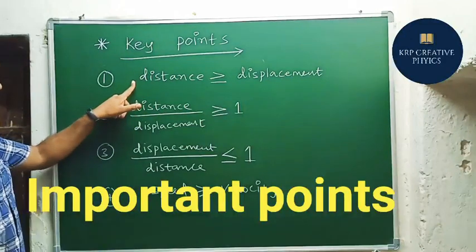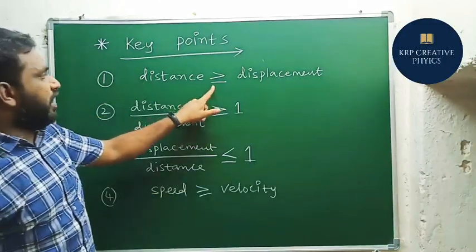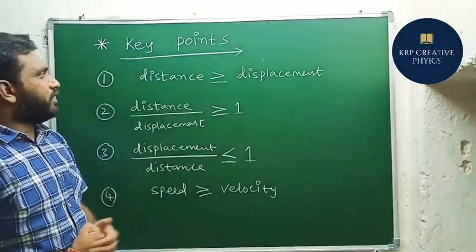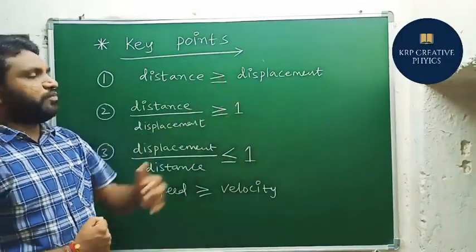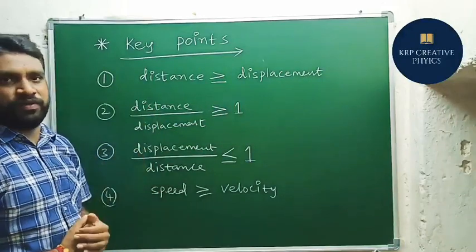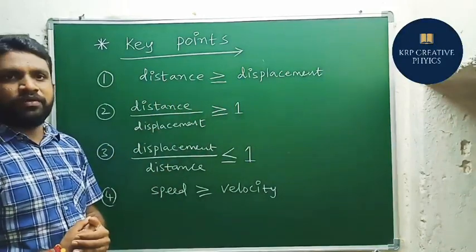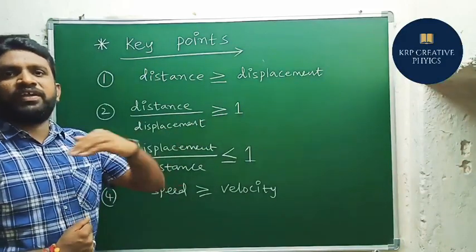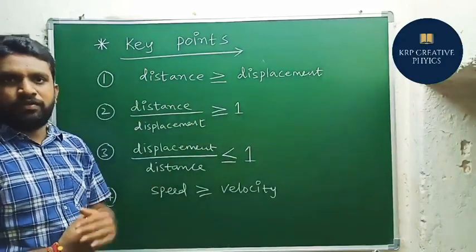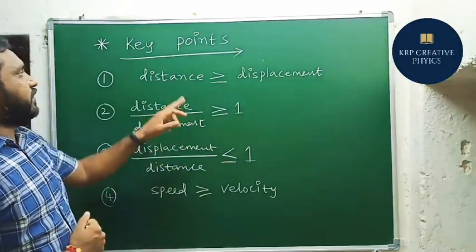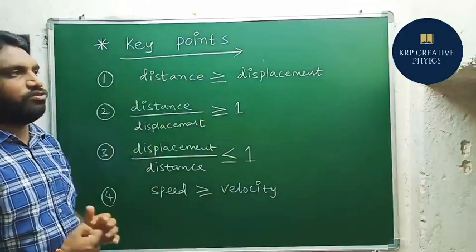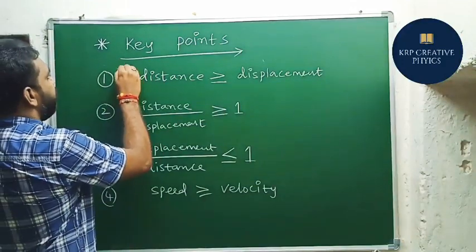So if we observe the first point, distance is always greater than or equal to displacement. So why? Because you know that displacement is the shortest path, it is not the largest path. So this is what you should remember. When both the terms become equal, that means when the object is moving in a straight line path, they may become equal. But in all the remaining cases, distance is greater than displacement. Okay, this is what you should keep in your mind. This is a very, very important point.